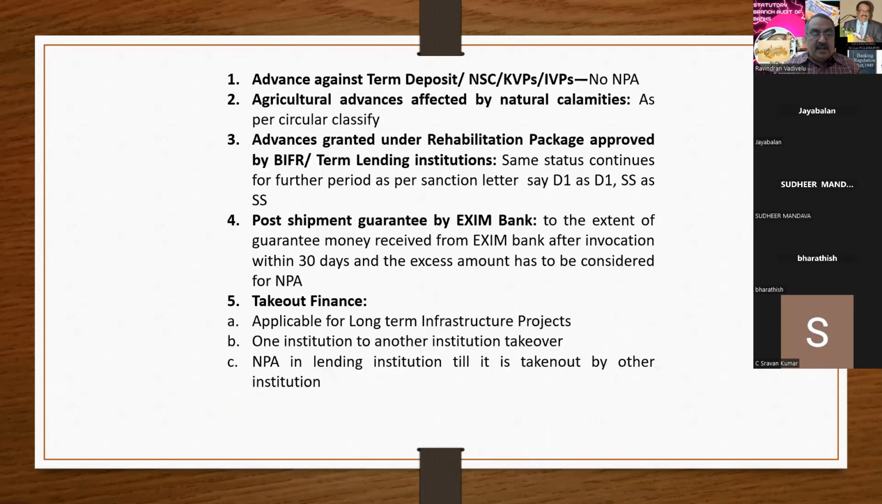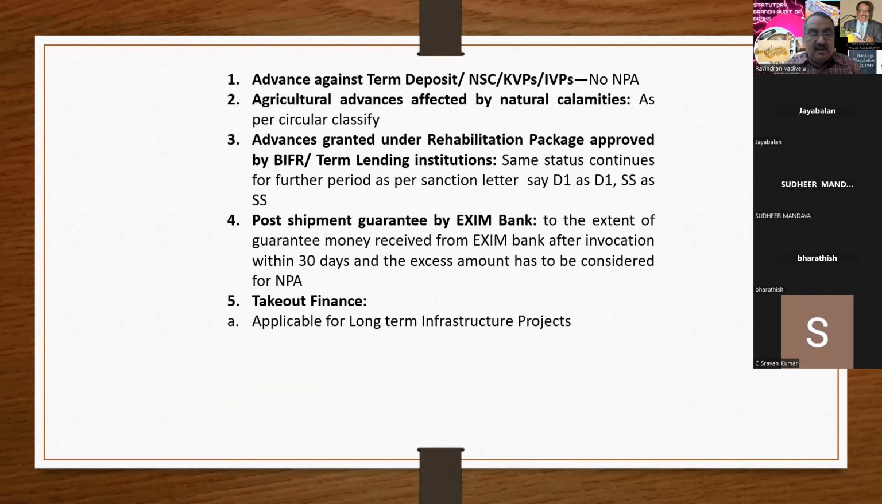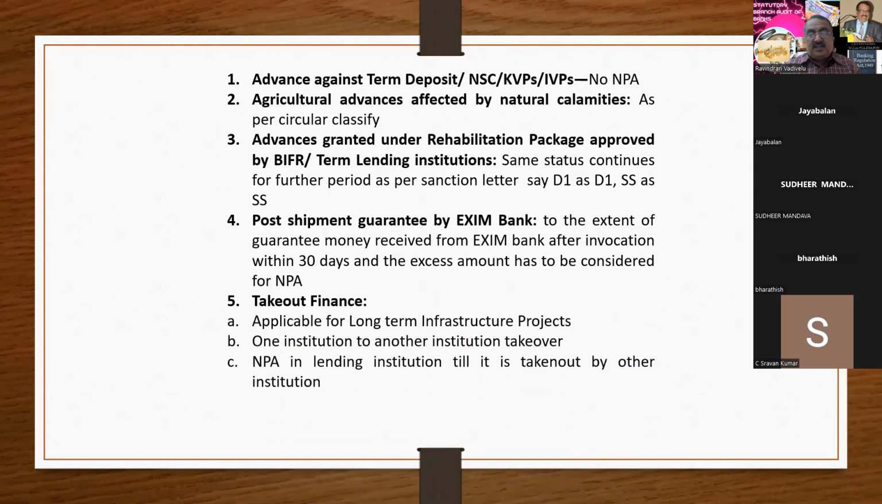So here, takeout finance. It is applicable for long-term projects. Suppose one loan is there at Bank of Baroda, and the entire loan has become NPA according to the Bank of Baroda classification. Suddenly IOB goes to Bank of Baroda at the request of the borrower, and they have taken over the loan from Bank of Baroda.